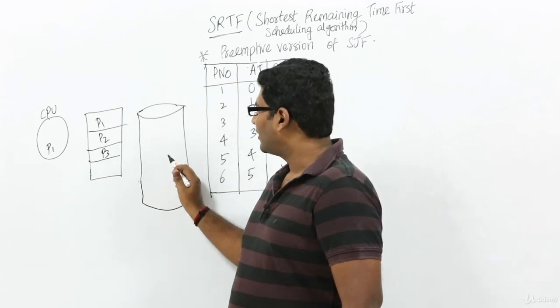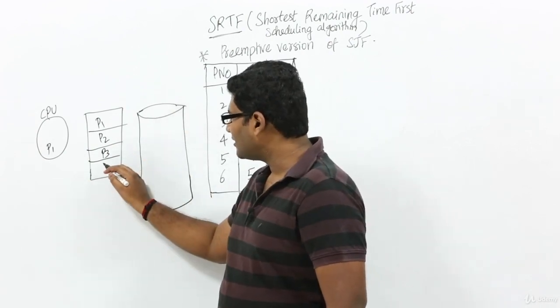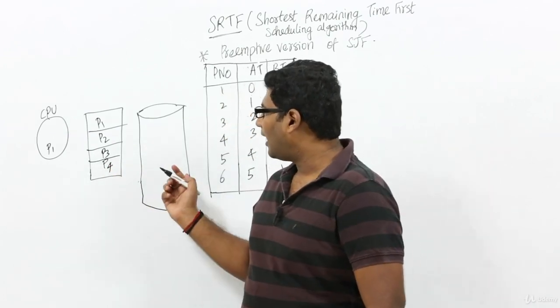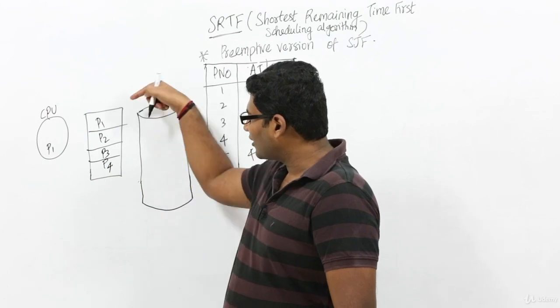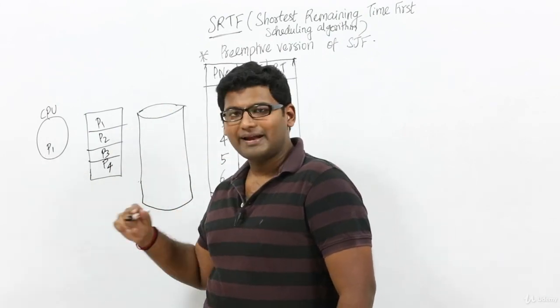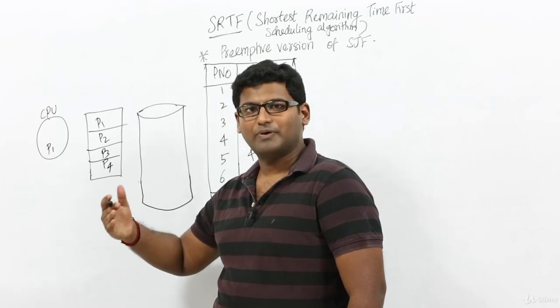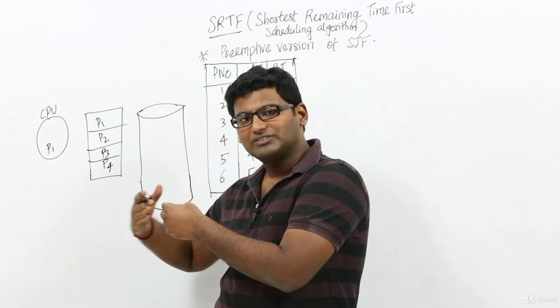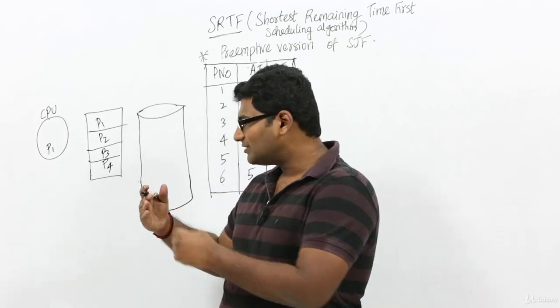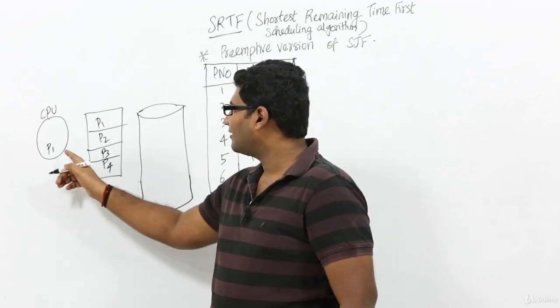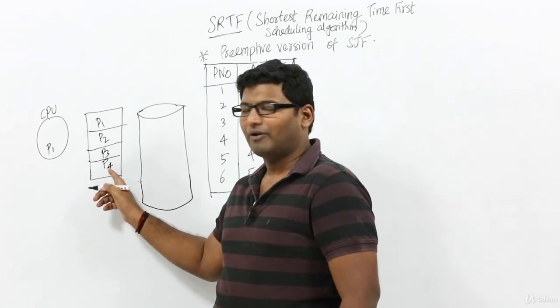Now let us assume a new process, say process P4, has come to the RAM. At the time at which process P4 came into the RAM, P1 has executed for some time, right? Now let us assume it needs to execute for some more time. This remaining time is actually greater than the total execution time of process P4.